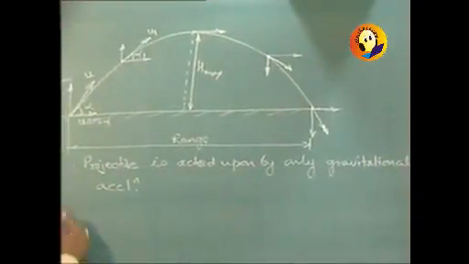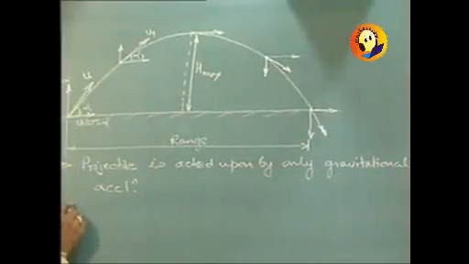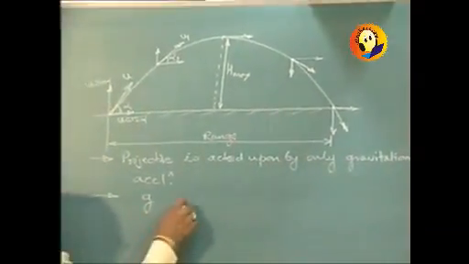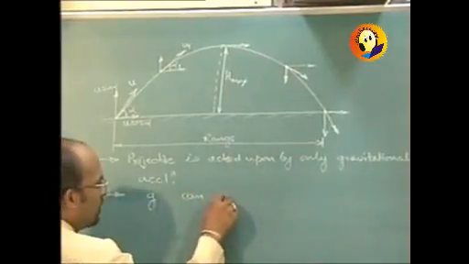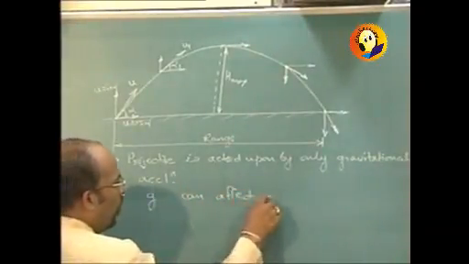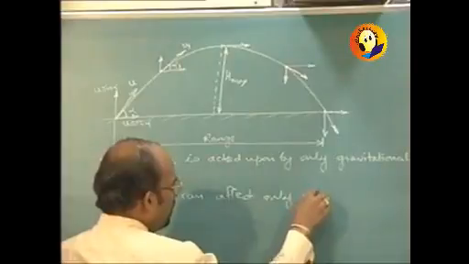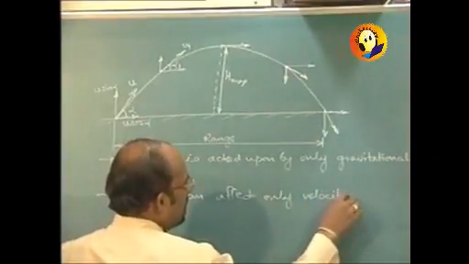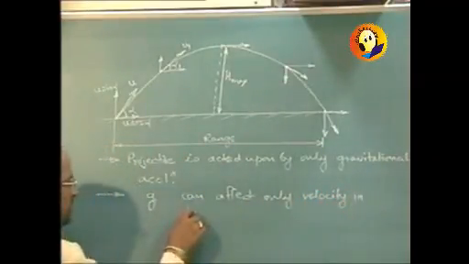Now gravitational acceleration g can affect only velocity in the vertical direction.